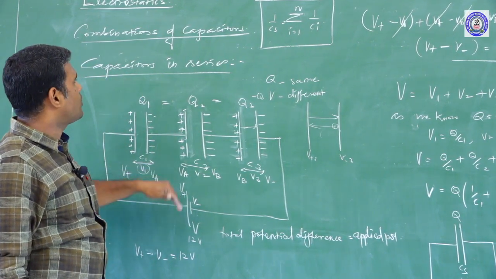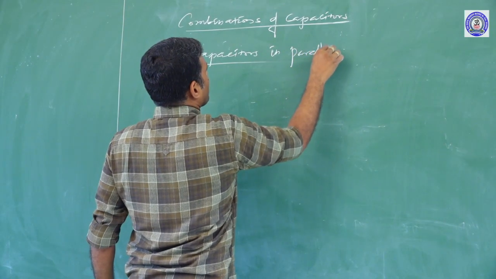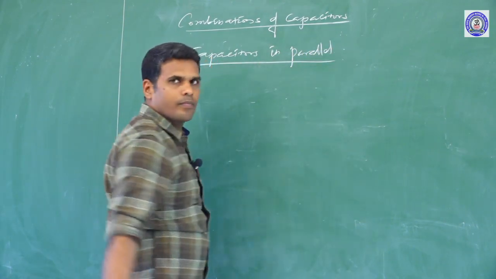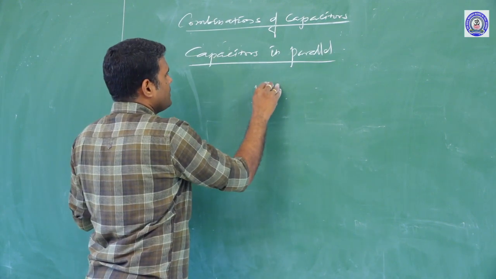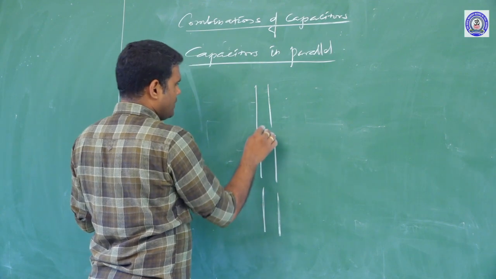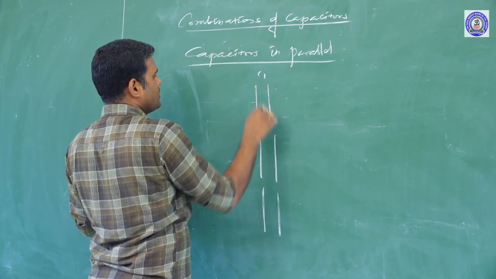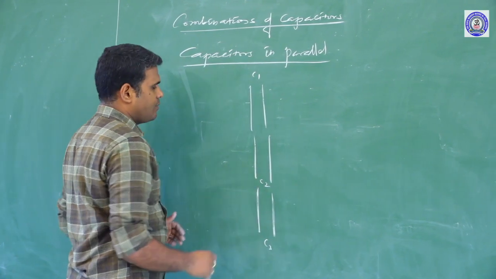Now we shall speak about capacitors in parallel. Let us say C1, C2, C3 are the three capacitors which are going to be connected in parallel.